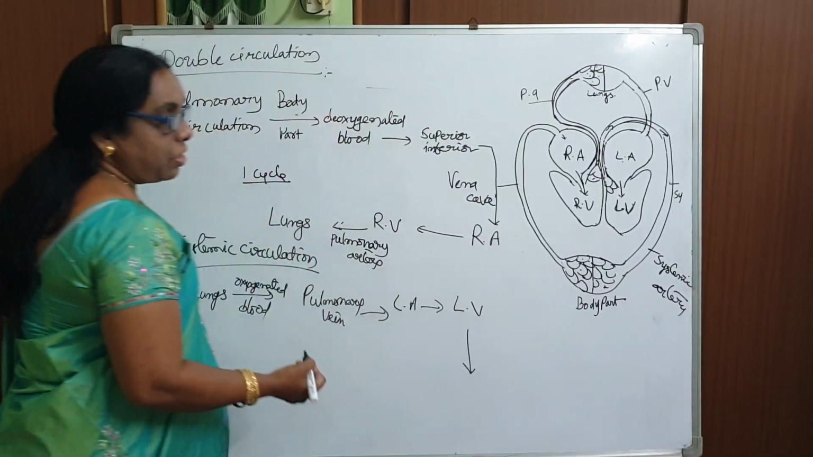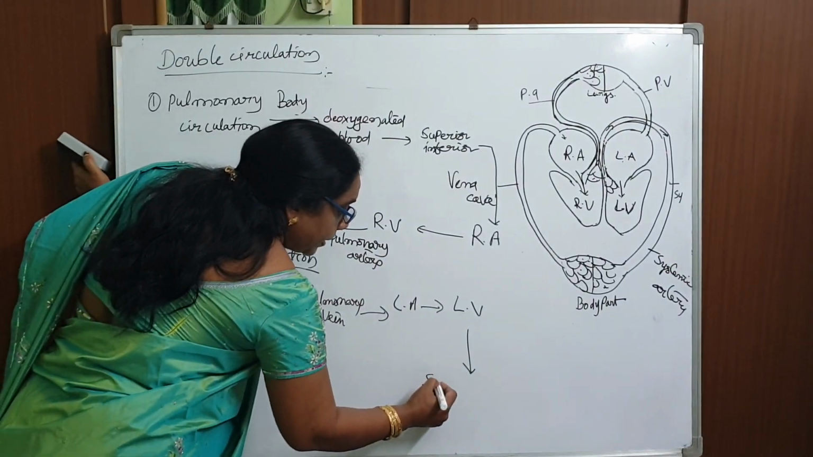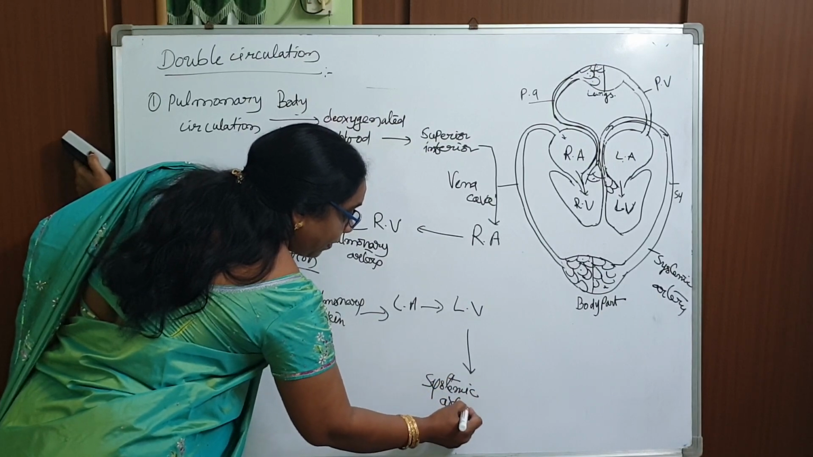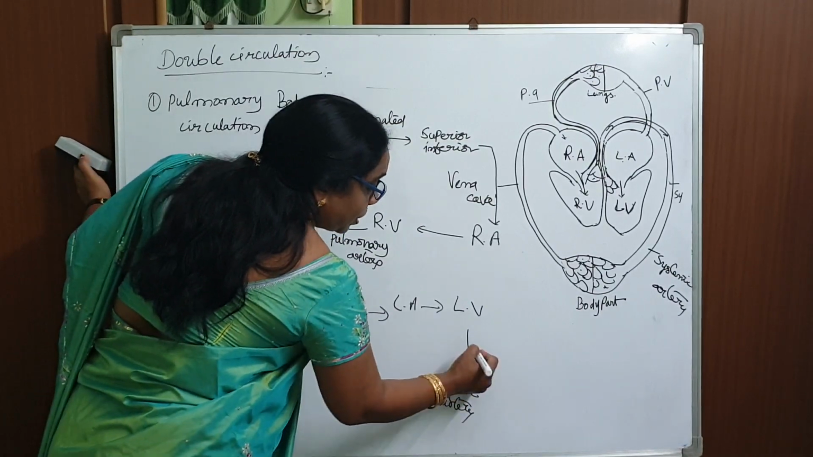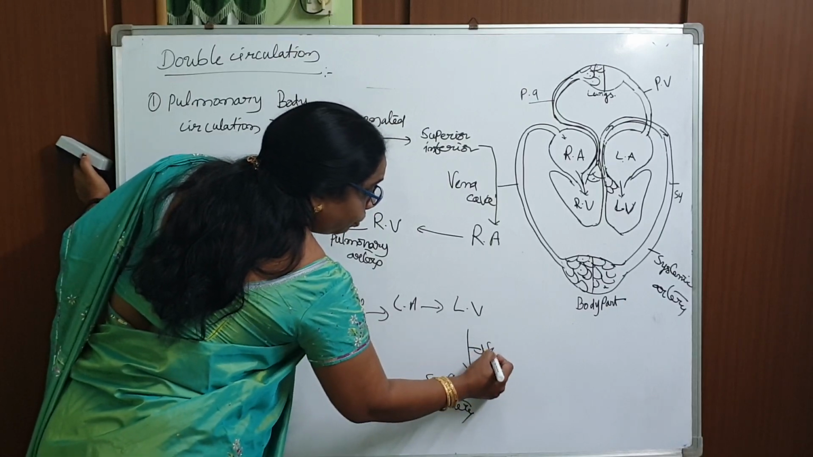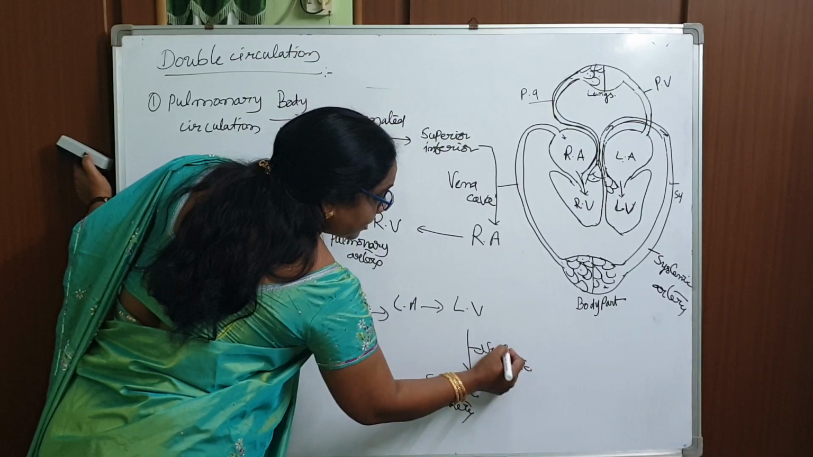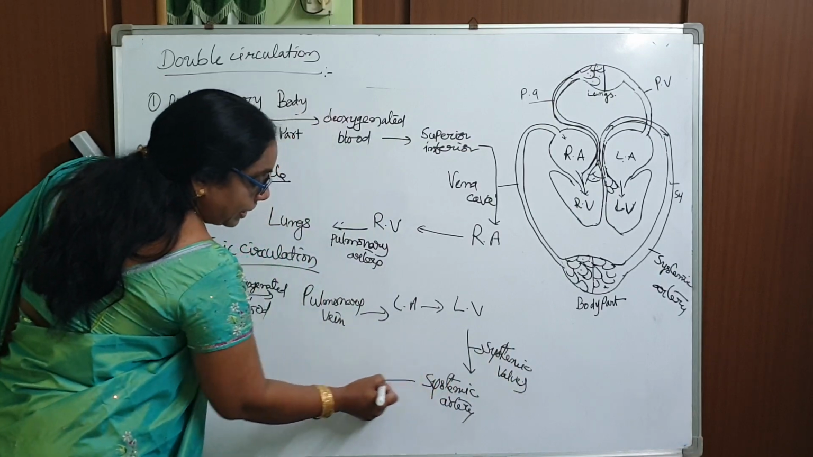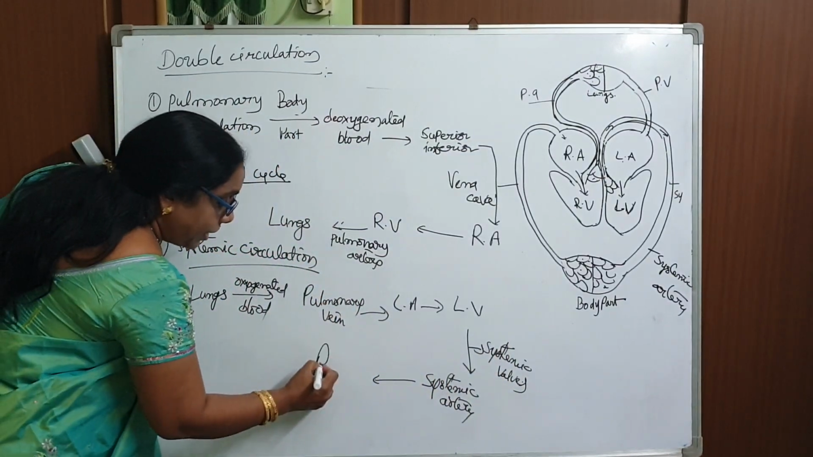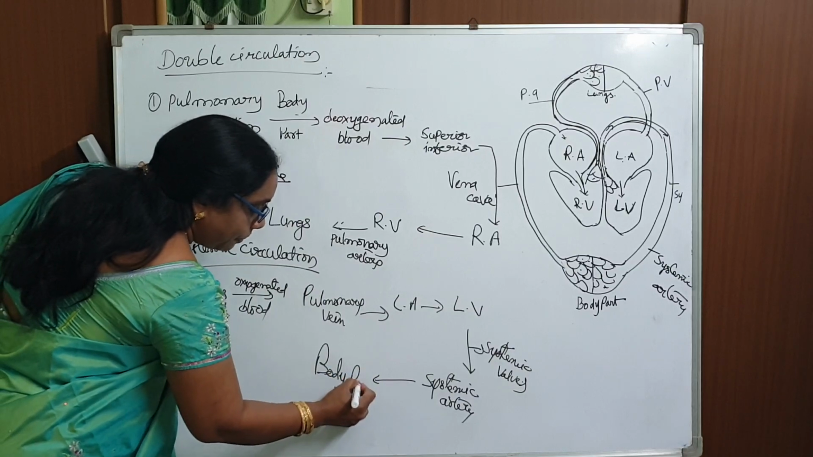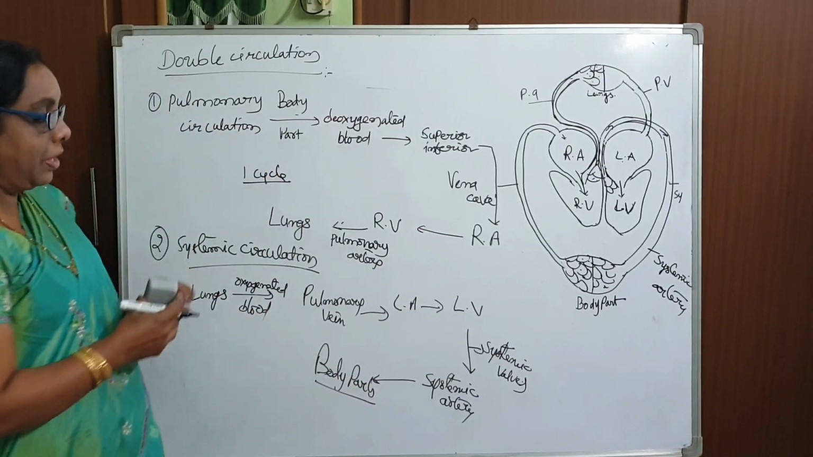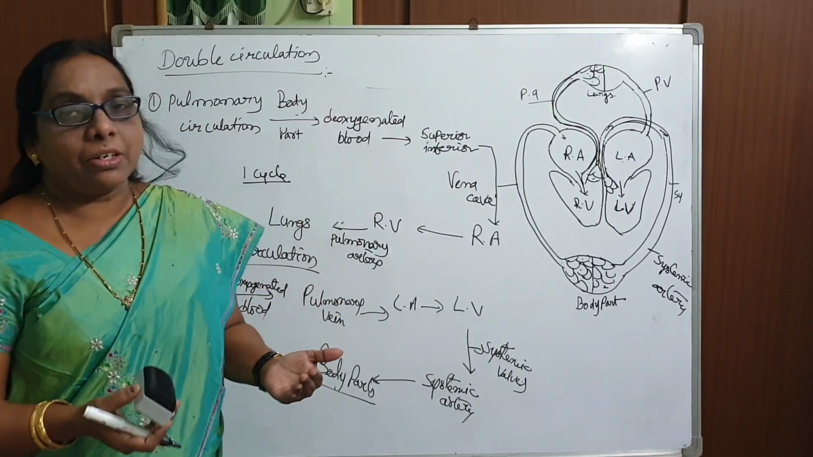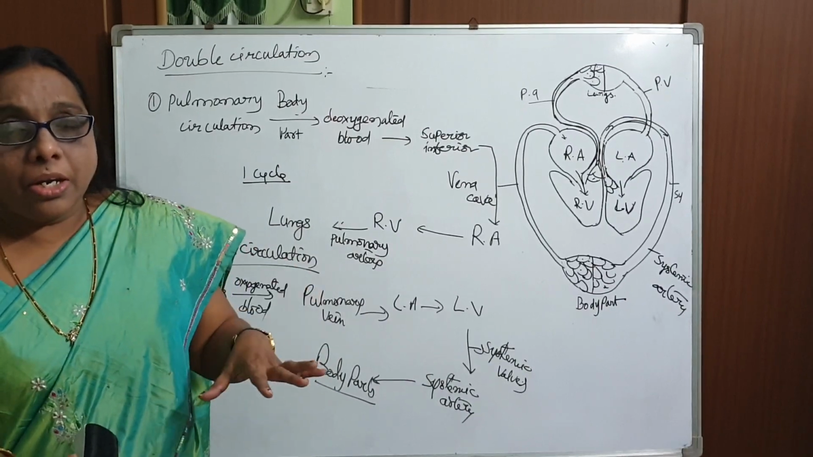From the left ventricle, where does it go? It goes to the systemic artery. It enters the systemic artery through the systemic valves. From the systemic artery, where does it go? It goes to the body parts. Okay, children, this is about systemic circulation.